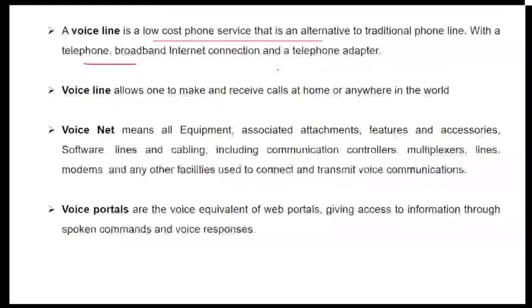Voice net means equipment associated with various attachments and accessories, basically to transmit voice communication. And voice protocols are the voice equivalent of web protocols, which give access to information through spoken commands and voice responses.